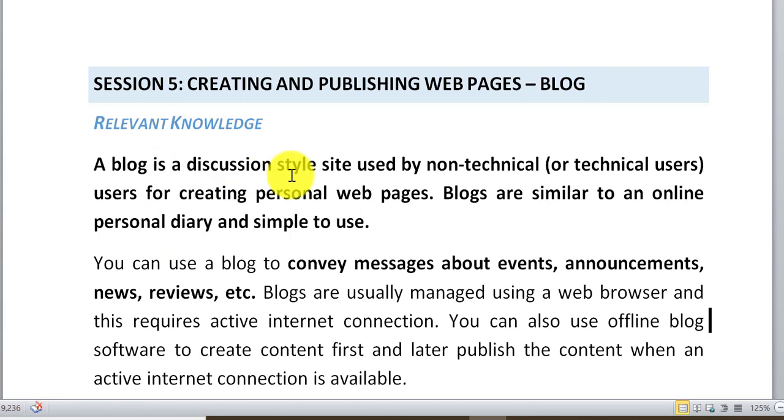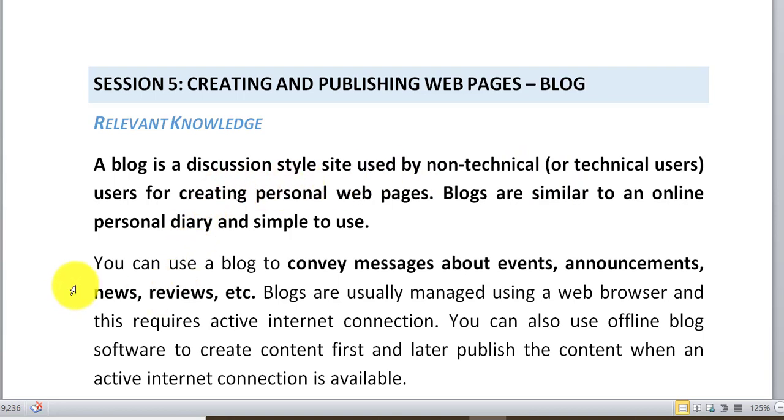A blog is a discussion style site used by non-technical or technical users for creating a personal web page. Blogs are similar to an online personal diary and simple to use. It means a blog is nothing but a free website where we can put our thoughts, our diaries, our personal diary, and our views on it. It is used by non-technical or non-professional IT persons.